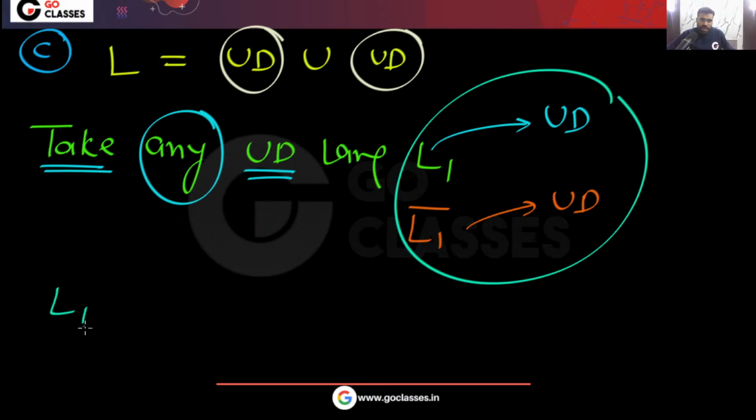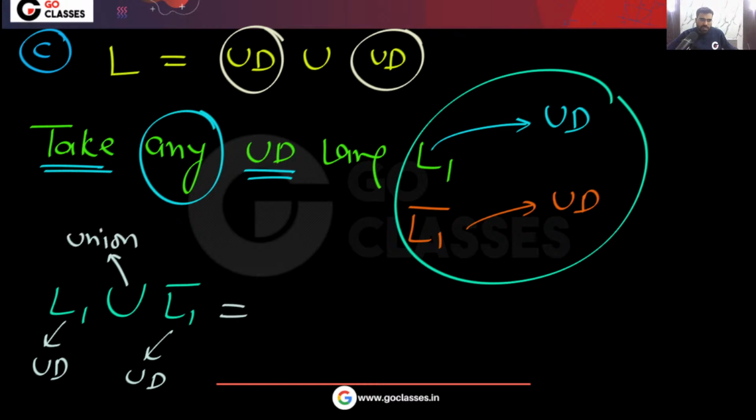Now what will be L1 union L1 complement? L1 is undecidable, L1 complement is also undecidable, so this is undecidable union undecidable. If I do L1 union L1 complement, I will get sigma star, all the strings.